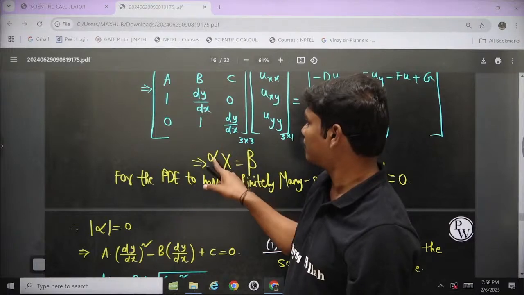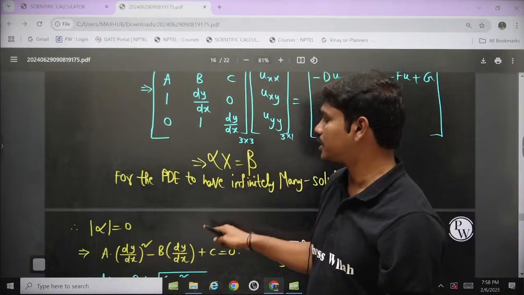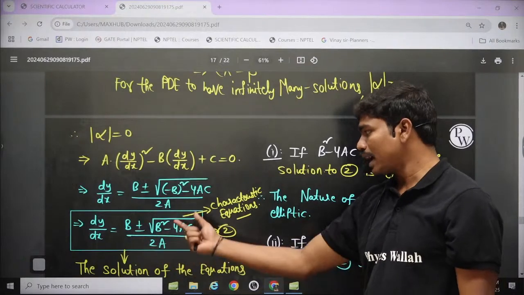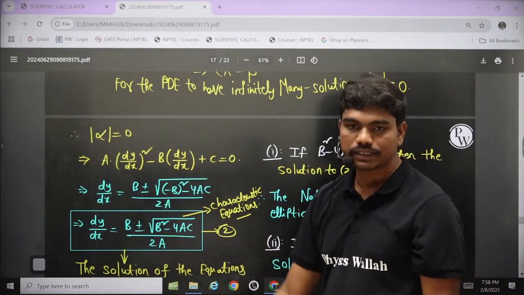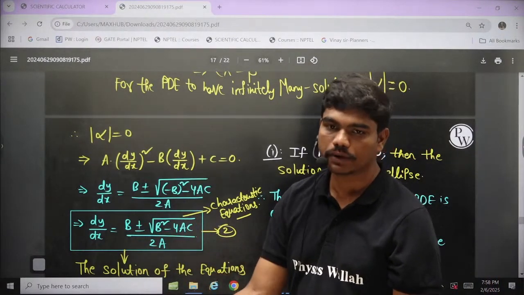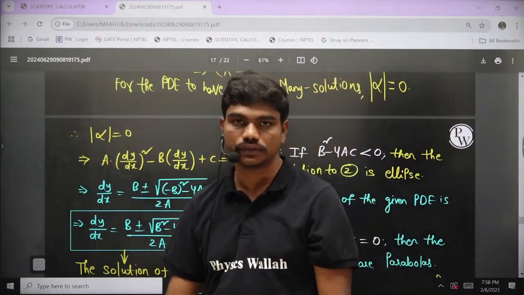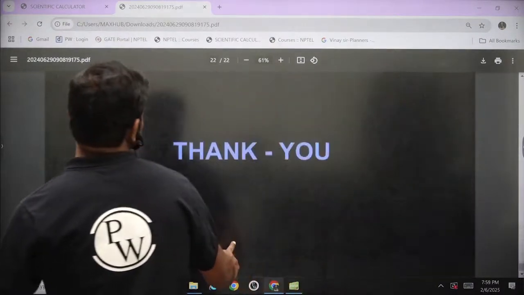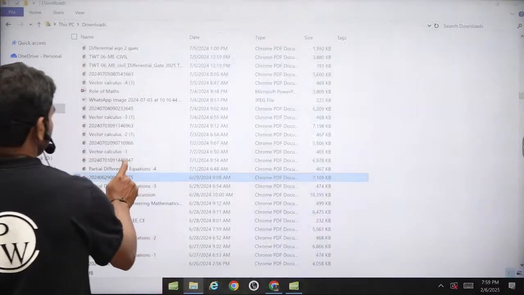I have taken this as alpha x is equal to beta as the system, so determinant of alpha equal to 0 is what gives you these characteristic equations, and depending on the value of b square minus 4ac being positive, negative, equal to 0, that tells you the nature of the solution of the PDE. So let's anyway go for the wave equation in the next class.